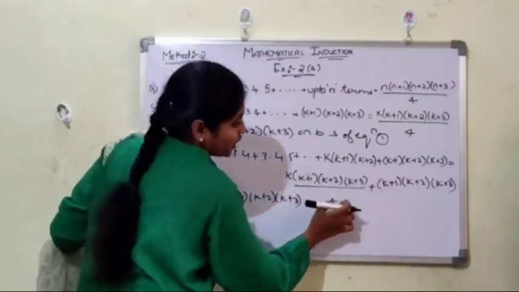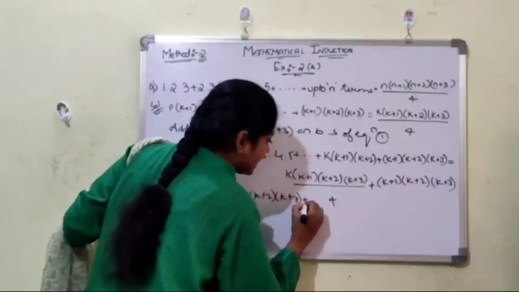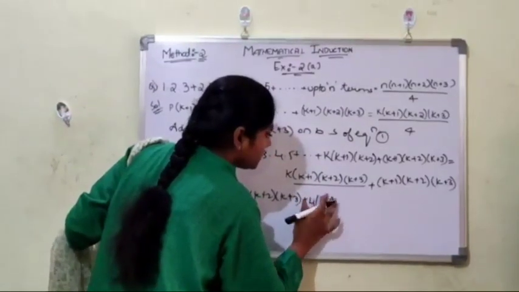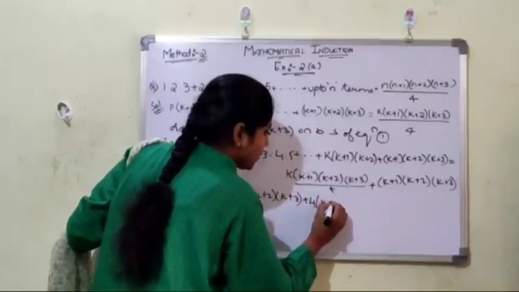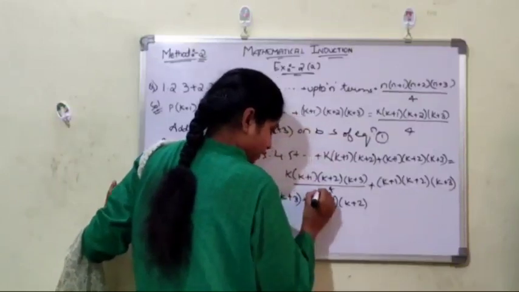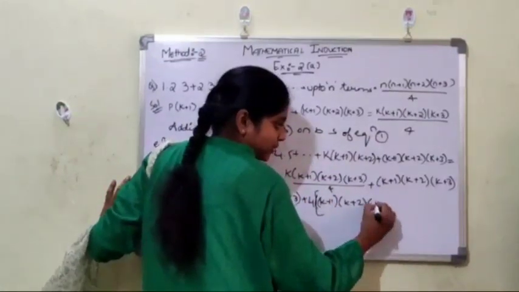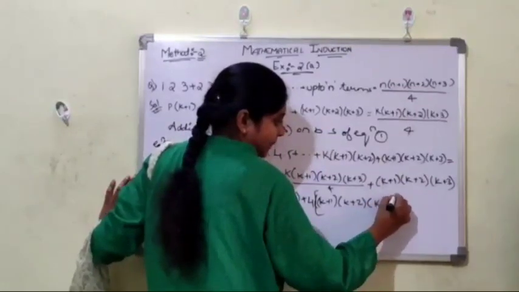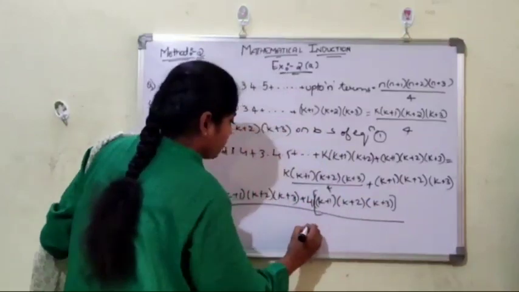We have to cross multiply this, no? So plus 4 into (k plus 1) into (k plus 2) into (k plus 3), whole divided by this 4.